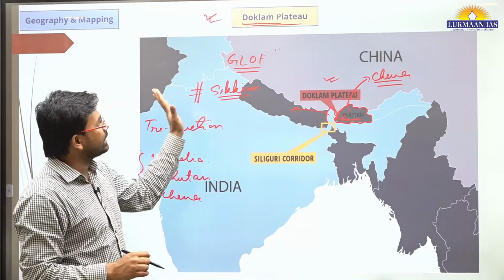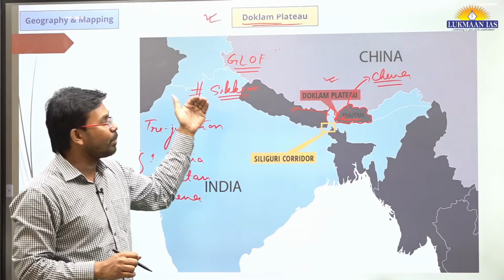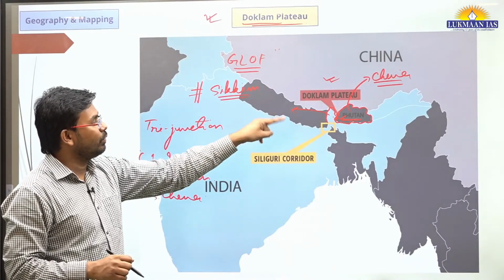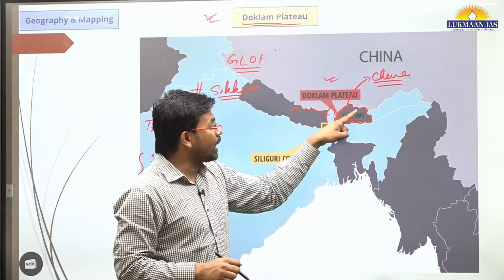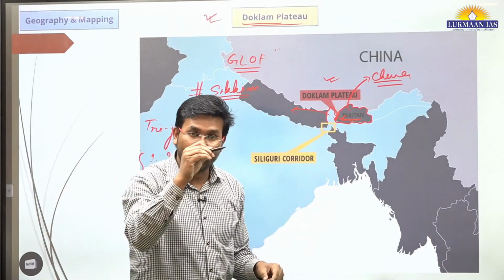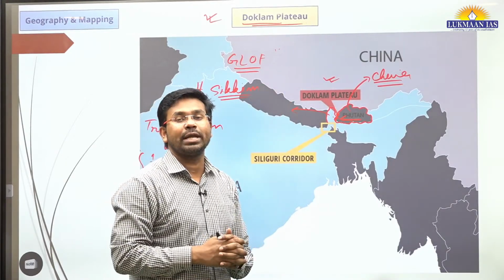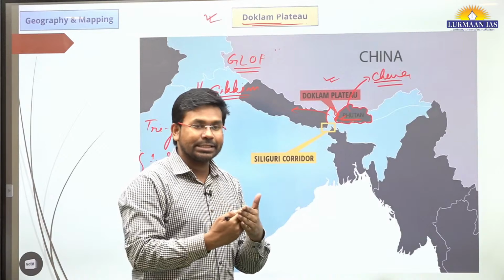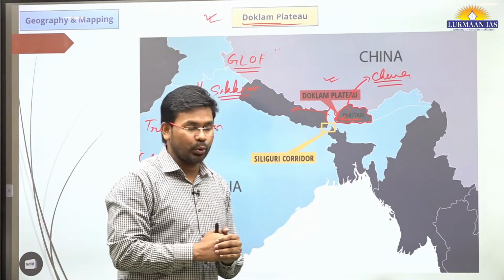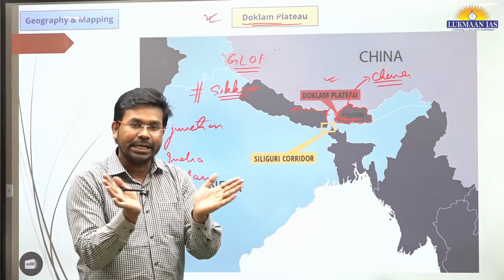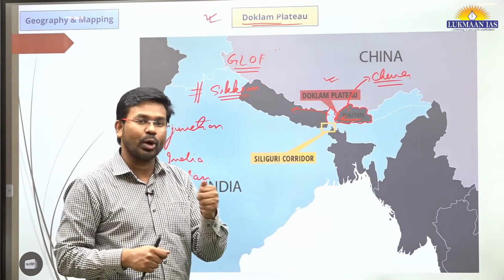So we are discussing the first topic. It is a mapping topic. We are discussing the Doklam Plateau. Over here, Bhutan wants to demarcate, to draw the boundary line with China, so that Chinese aggression does not happen in future. This is a peaceful exercise that they are going to do. And they have also released a joint statement.